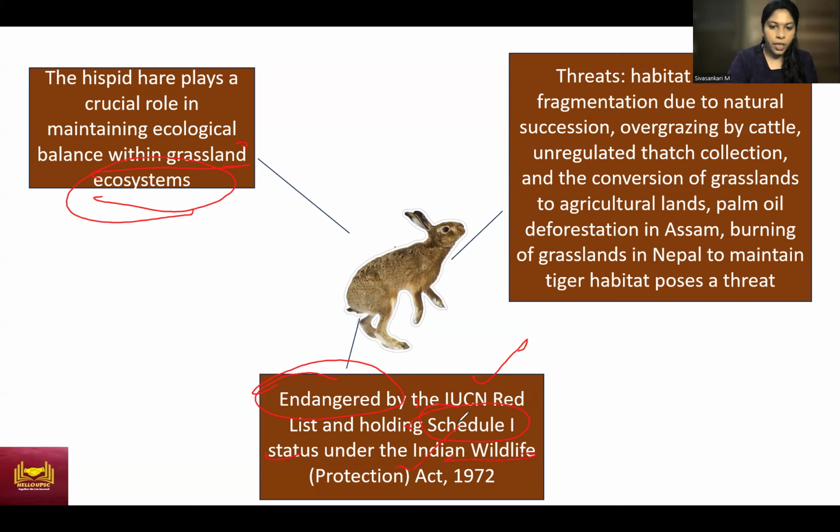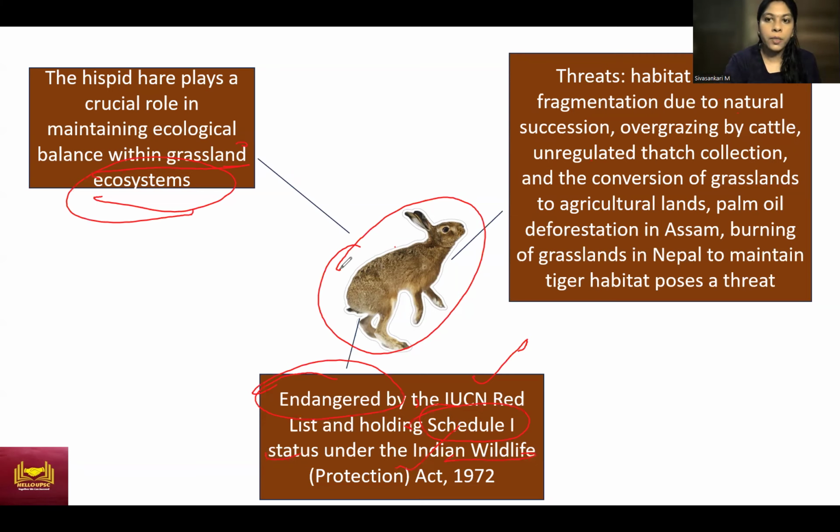So the highest priority is given to the protection of this particular species, but we do not know much about it because it is not very attractive or colorful, so that everybody loves it, like the panda. This is a very dull animal, brown in color, right?